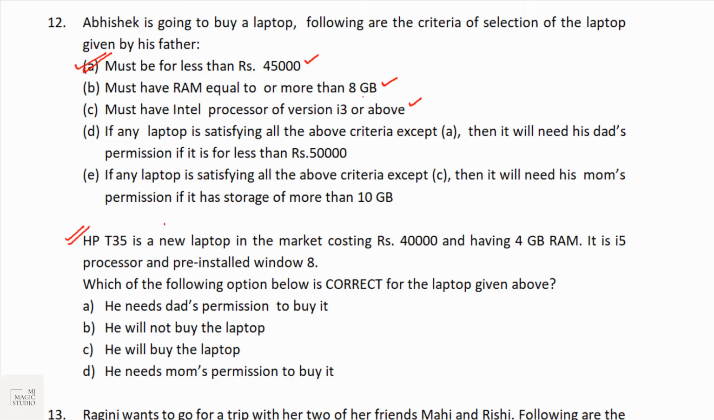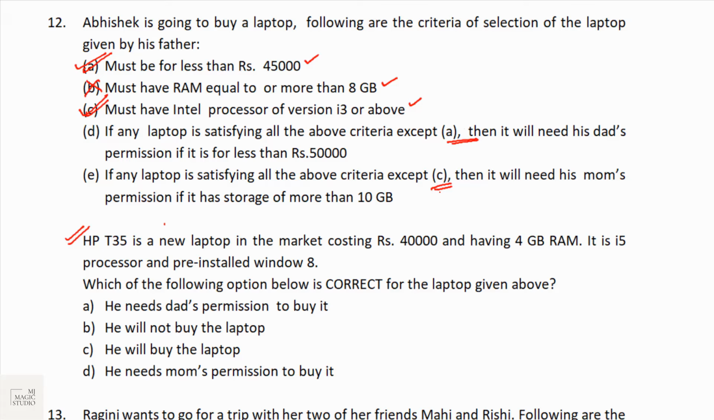Number 2, it should have a RAM more than 8 GB. Not matching. Cancel. It has i5 processor. Must have an Intel i3 or above. Match. That means out of 3, 2 criteria matching but not B. Clear? But there is no exception regarding the B.